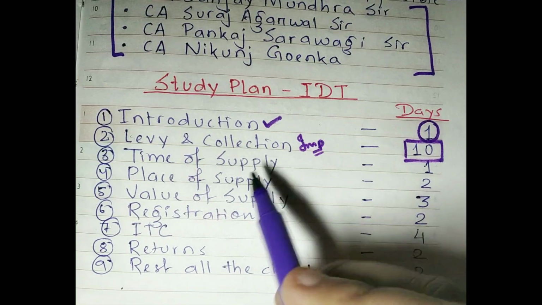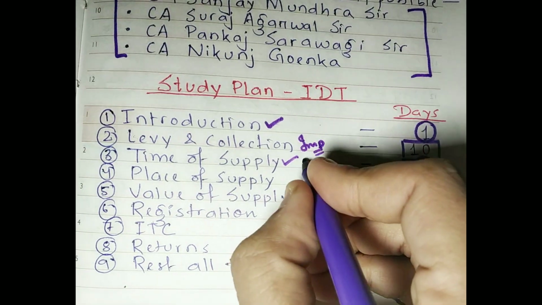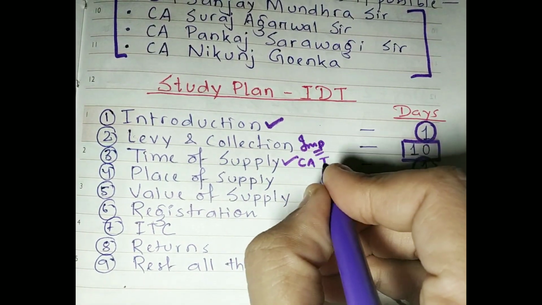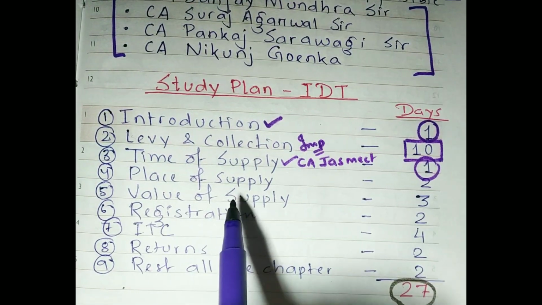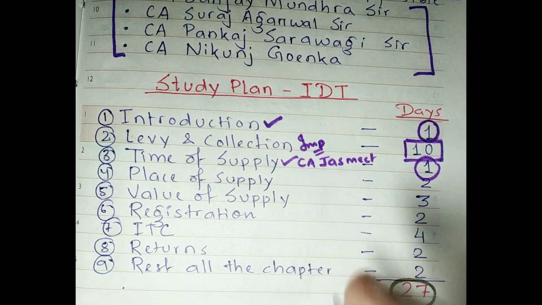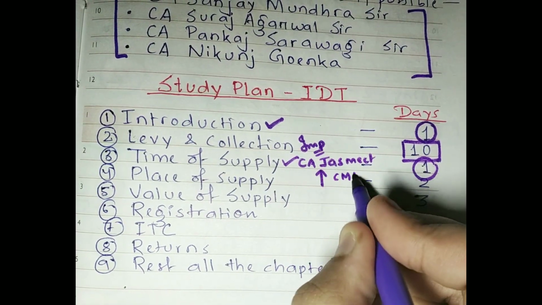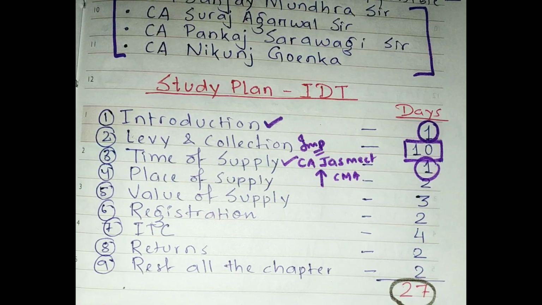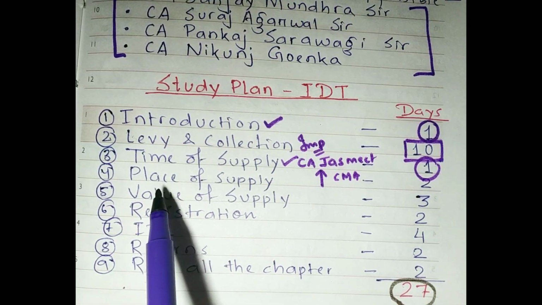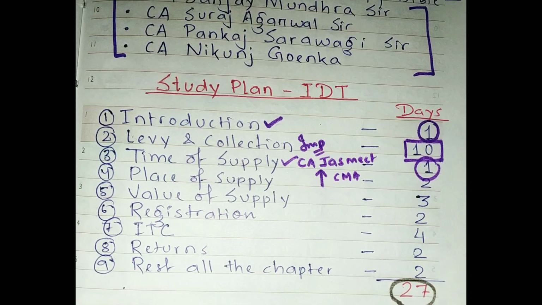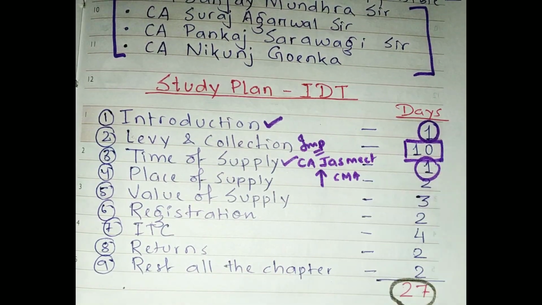After that you can go for time of supply. It will take you 1 day maximum. For this you can refer CA Jasmeet Singh sir. And for place of supply I suggest you please refer CA Jasmeet Singh sir, because he has covered the whole ICMAI MAT. He has taught this particular chapter, place of supply, from our ICMAI MAT. So this will be much easier for you if you refer his classes on YouTube.